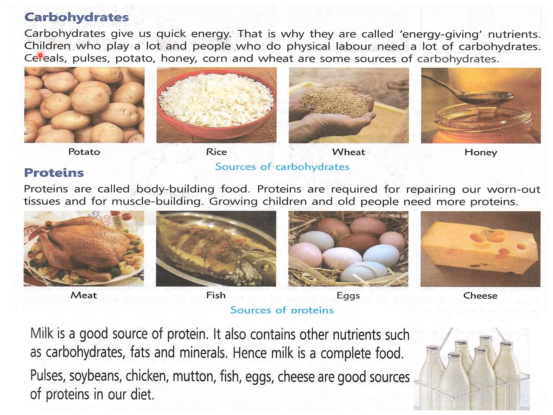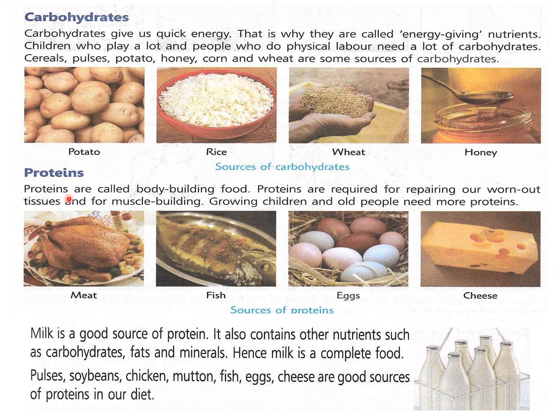Now we will read about carbohydrates first. Carbohydrates give us quick energy. That is why they are called energy giving nutrients. Children who play a lot and people who do physical labor need a lot of carbohydrates. So those who are doing labor work, or those children who play a lot and jump and run here and there, they need a lot of energy, so they need more carbohydrates. Cereals, pulses, potatoes, honey, corn and wheat are some sources of carbohydrates. You can see here given, these are the carbohydrates.